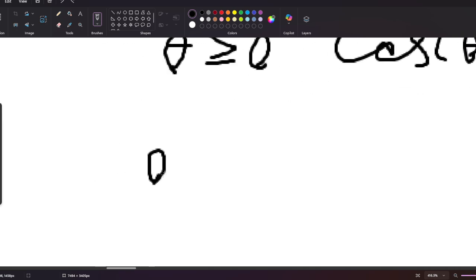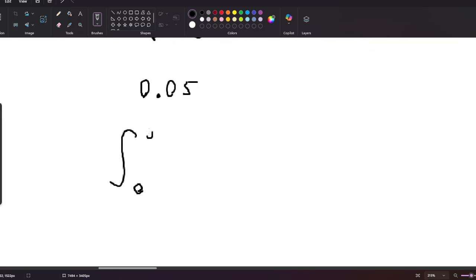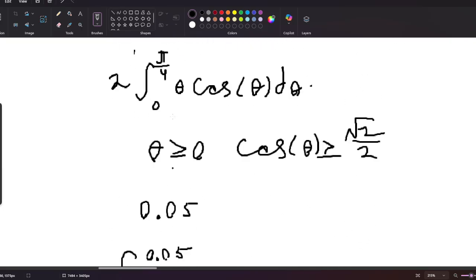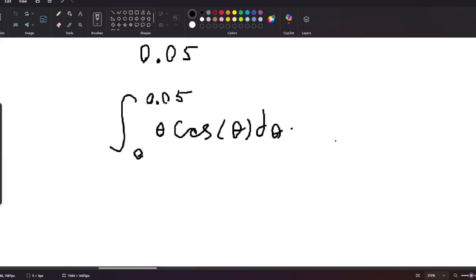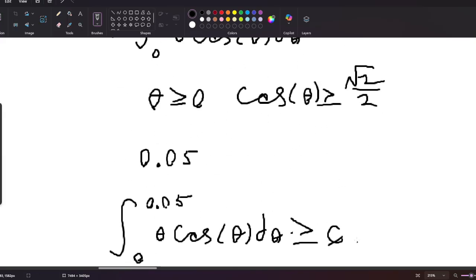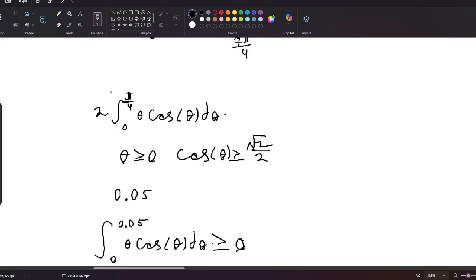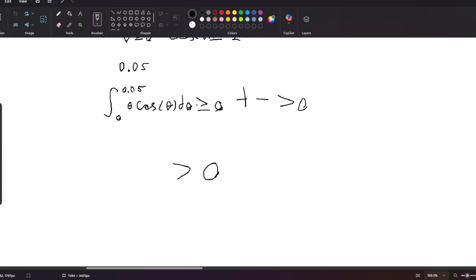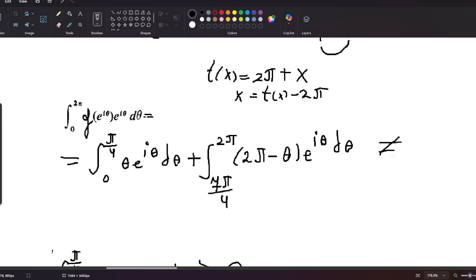Let's pick 0.05, and we know that the integral from 0 to 0.05 of this expression is going to be greater than or equal to 0. And the rest of it, from 0.05 to pi over 4, is going to be greater than 0. Then we sum it up, so it's going to be greater than 0. So this thing is greater than 0, so this thing is not equal to 0.